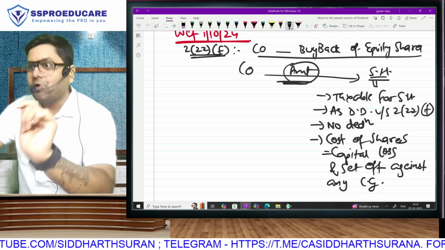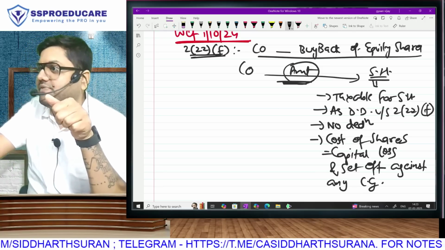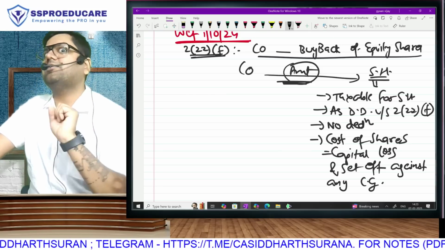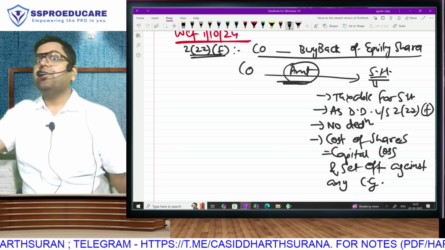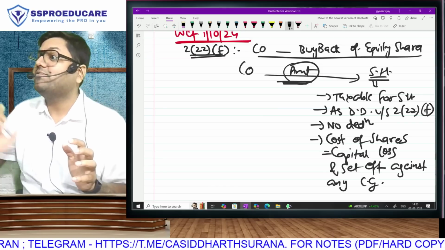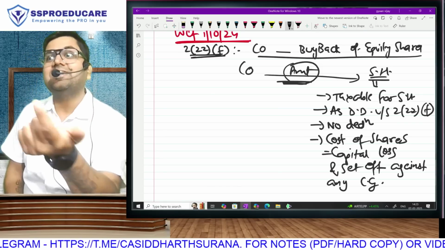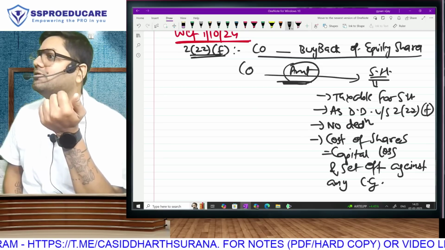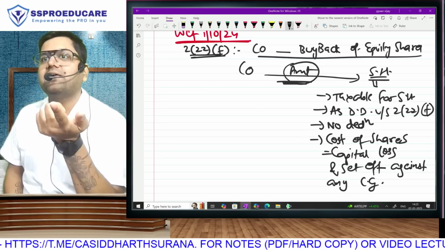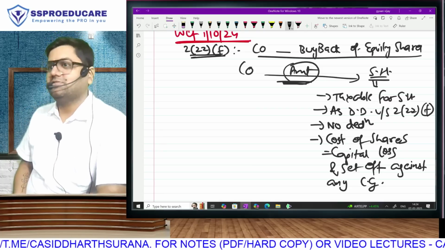Sir, why is that becoming capital loss? That cost, you understand. What is capital gain or loss? Sale consideration minus cost of acquisition. Here the sale consideration will be considered zero. Sir, why? Because whatever you are getting in buyback, we are not considering it as capital gain. We are considering it as IFOS, deemed dividend. That means the sale consideration for capital gain has become zero. So the cost of acquisition will become capital loss. Because selling price zero, the cost equals the loss.